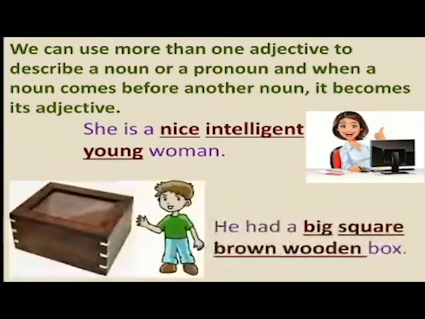Let's see another sentence. He had a big, square, brown wooden box. So four qualities or four properties about the box have been described here. Like, he had a big box, he had a square box, he had a brown box, he had a wooden box. So compiling all these qualities in a single sentence, we can write, he had a big square brown wooden box. So here the size of the box, the shape of the box, the color of the box, and the material from which the box has been made, all these things have been described here.